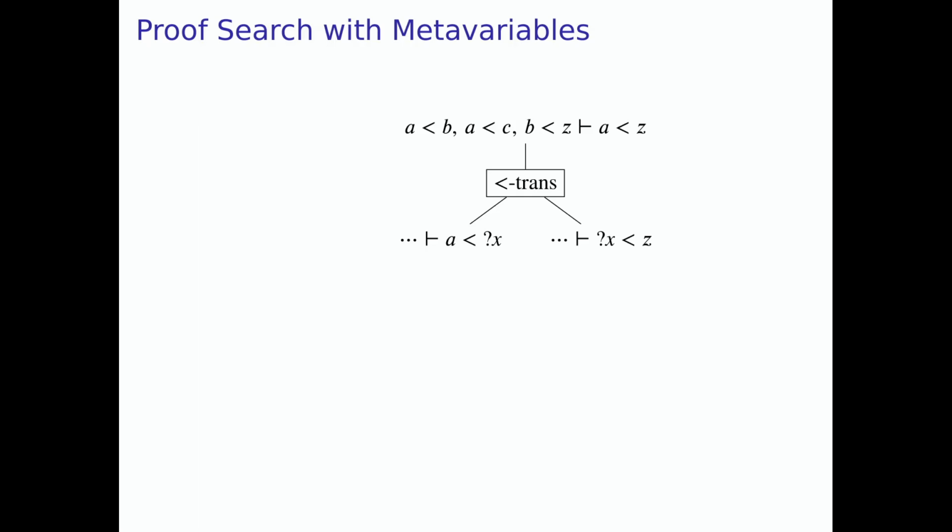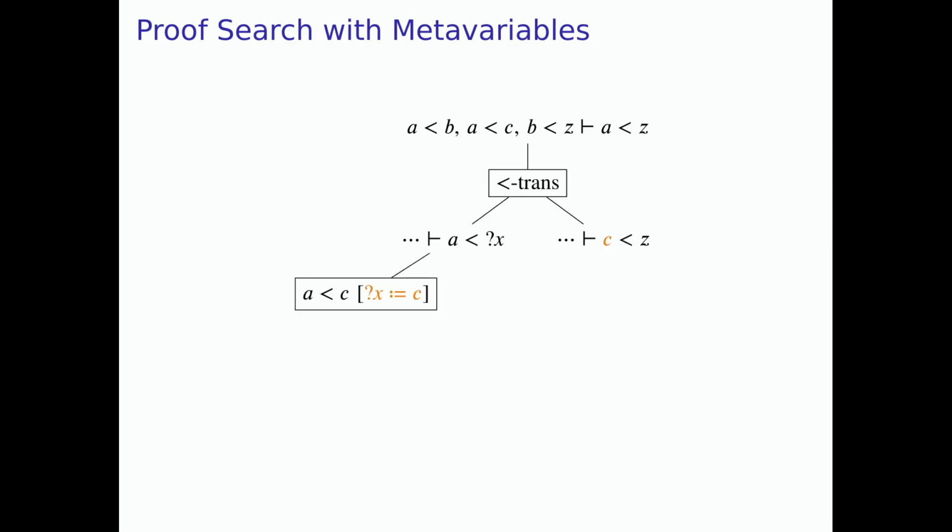So metavariables can be used to provide an alternative, which is to defer the choice of the intermediate term until later in the search. So we introduce this metavariable $x, and this is a placeholder for some term which we will discover during the rest of the search. Okay, then we apply some more rules. So for example, we could use this hypothesis A < C here to close this goal, and that seems promising initially. Now that assigns the metavariable x to C, and the thing about metavariables is that they stand for the same term everywhere in the proof and everywhere in the search tree.